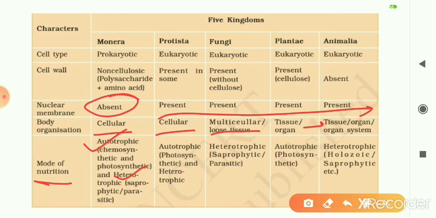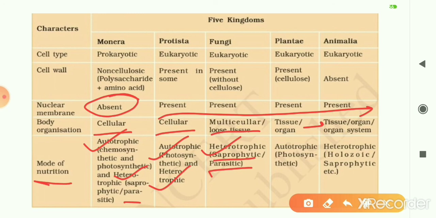Those which are heterotrophic may be either saprophytic or parasitic in nature. Protistans also include autotrophic as well as heterotrophic organisms. In the kingdom Fungi, all the organisms are heterotrophic, but they may be either saprophytic or parasitic.